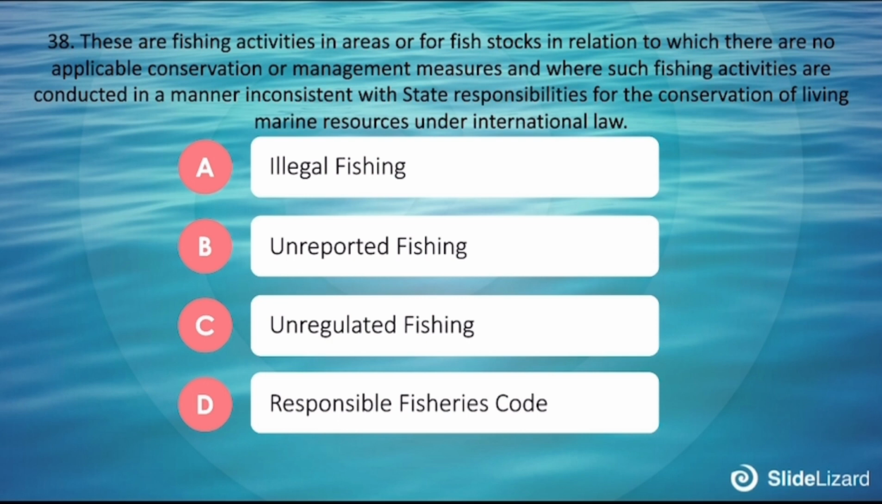38. These are fishing activities in areas or for fish stock in relation to which there are no applicable conservation or management measures and where such fishing activities are conducted in a manner consistent with state responsibilities for the conservation of living marine resources under international law. A. Illegal fishing. B. Unreported fishing. C. Unregulated fishing. D. Irresponsible fisheries code.